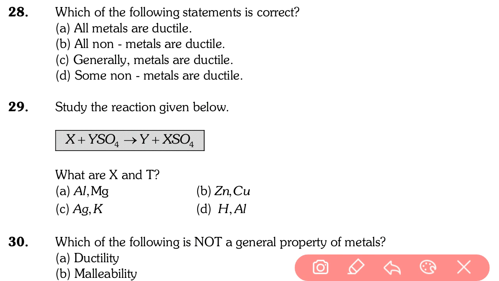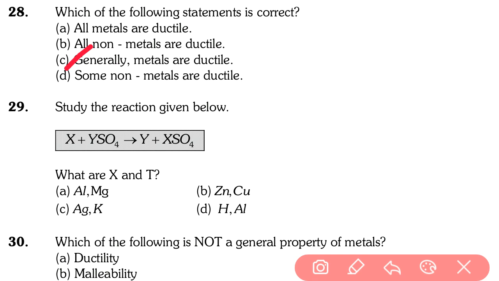Now, generally metals are ductile. So option C, because some liquid metals are present, mercury or gallium, and some soft metals are present. So generally metals are ductile. All metals are not ductile, but generally metals are ductile. So option C is the right answer. Question number 28, answer is C.